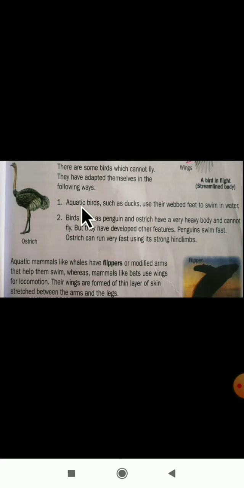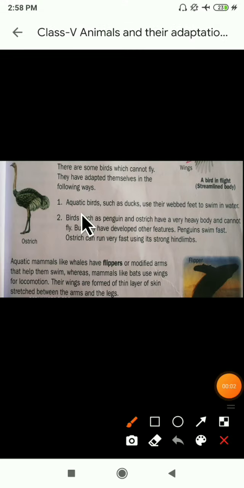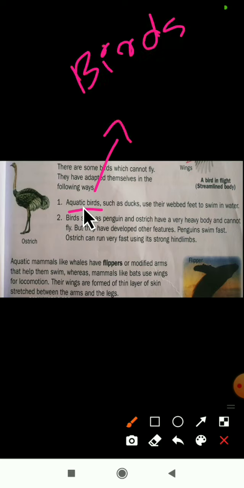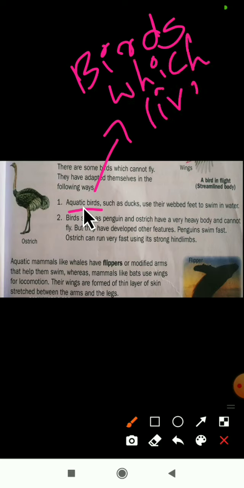Aquatic birds. What is the meaning of aquatic birds? The birds which live in water. The birds which live in water are called aquatic birds. For example, ducks. Yes, you have seen the duck lives in water. So it is an example for aquatic birds. Remember the meaning of aquatic here: aquatic birds are the birds which live in water.